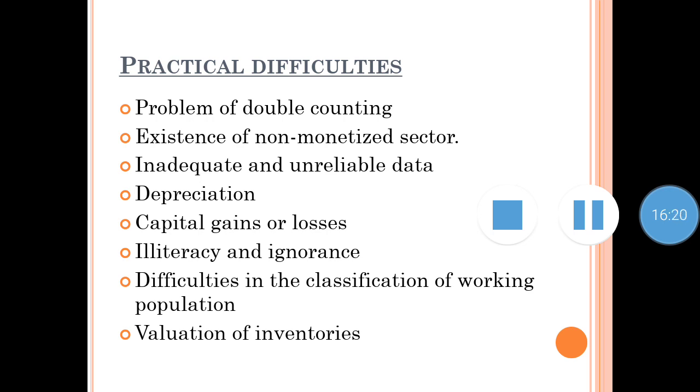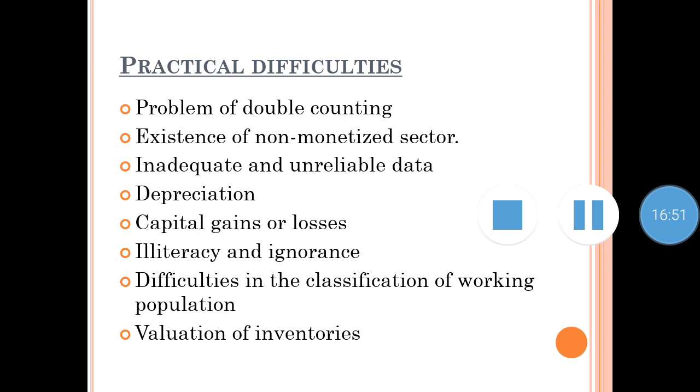And then comes valuation of inventories. Valuation of inventories means whatever products we require for a production purpose. For example, raw materials. Then the second step is intermediate goods. Then it becomes semi-finished goods. It is in a hierarchy. Then finished products. So inventories means in a step by step way.